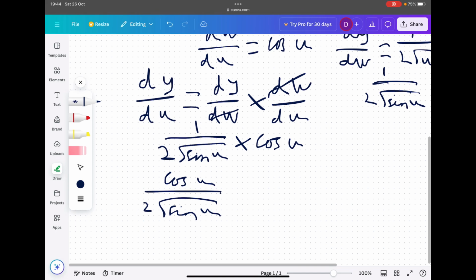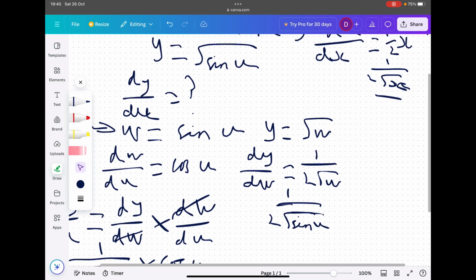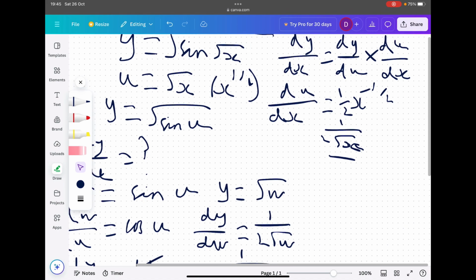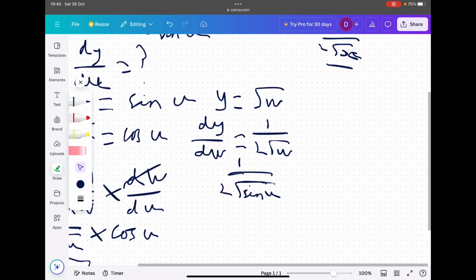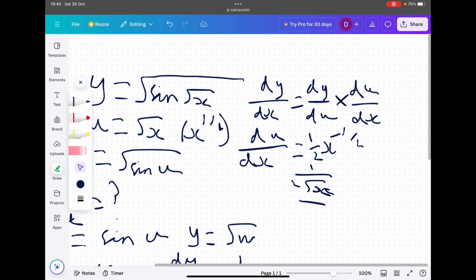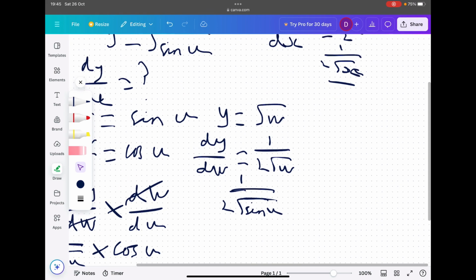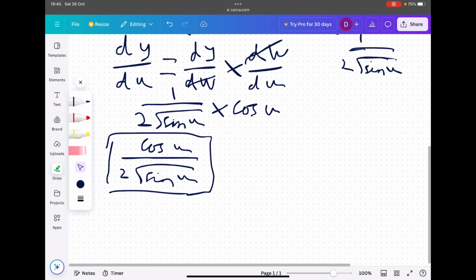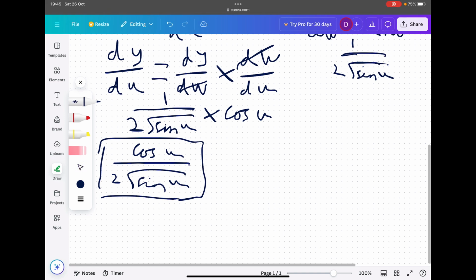Okay, so we've got dy by du. We also have du by dx. Now we can start using the chain rule. The chain rule tells us dy by dx is equal to dy by du, so dy by du is this equation here.